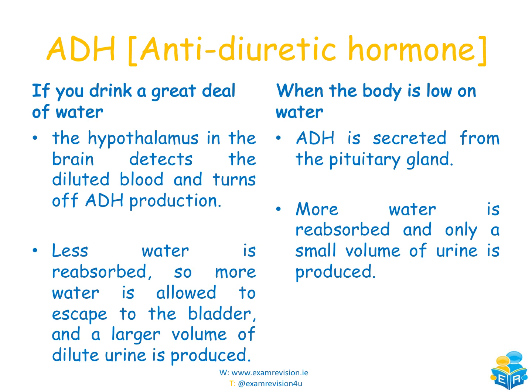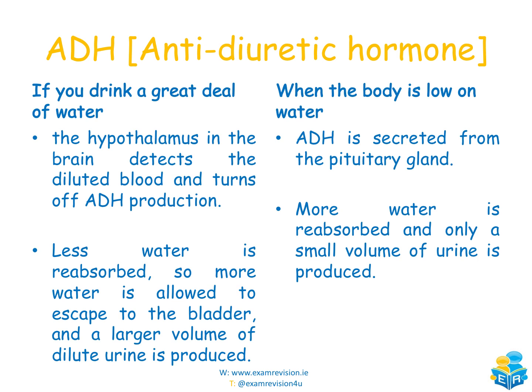So if you drink a great deal of water, getting lots of water in through your food and just drinking water, the hypothalamus will detect the diluted blood and it will turn off ADH production. This means over towards the distal convoluted tubule and the collecting duct, we won't absorb that water. Less water is reabsorbed, so more water is allowed to escape to the bladder and a larger volume of dilute urine is produced. If you're drinking enough water, we don't have to reabsorb that last bit.